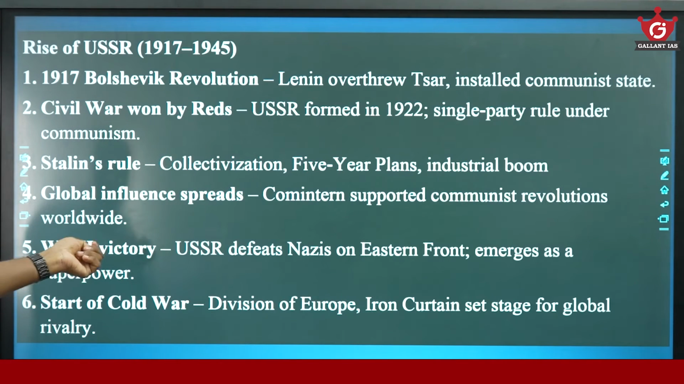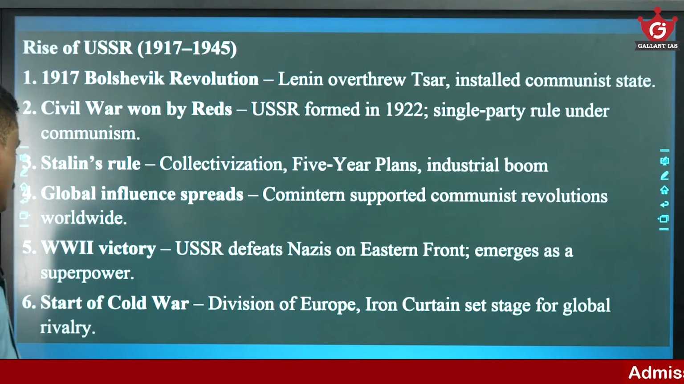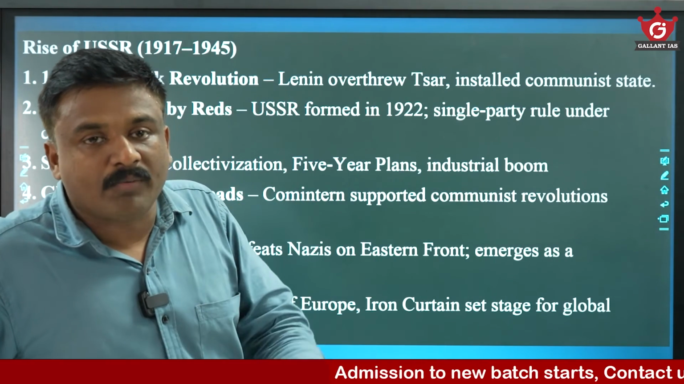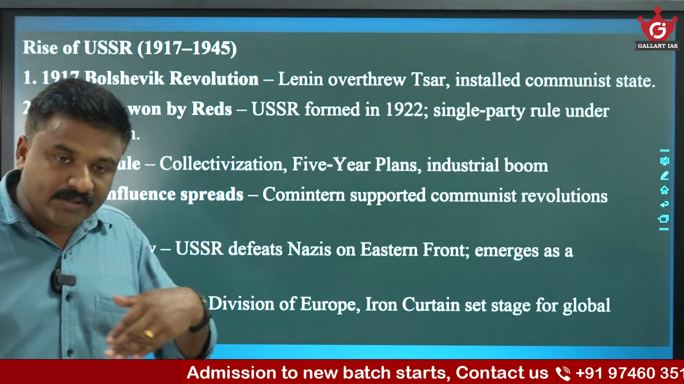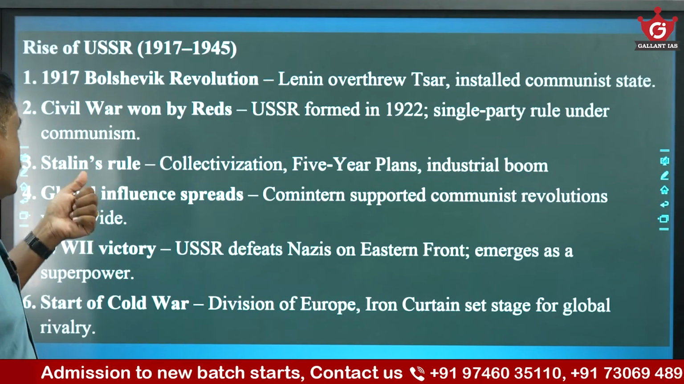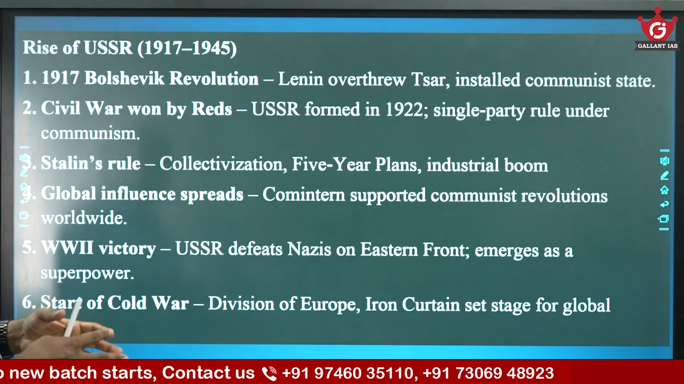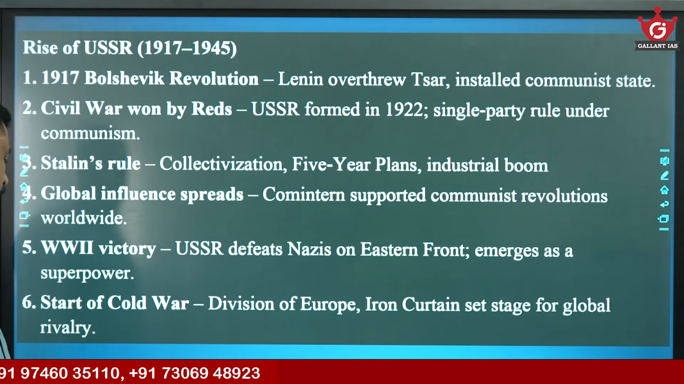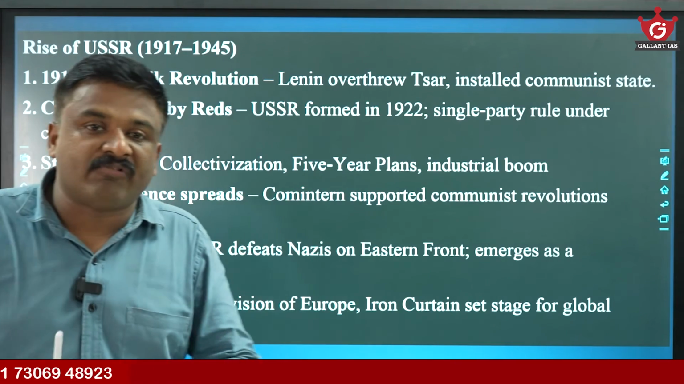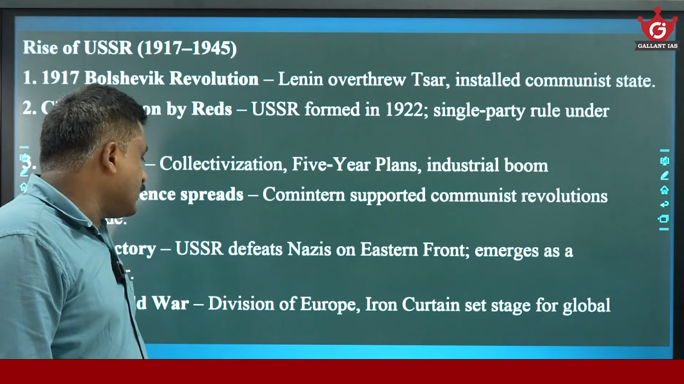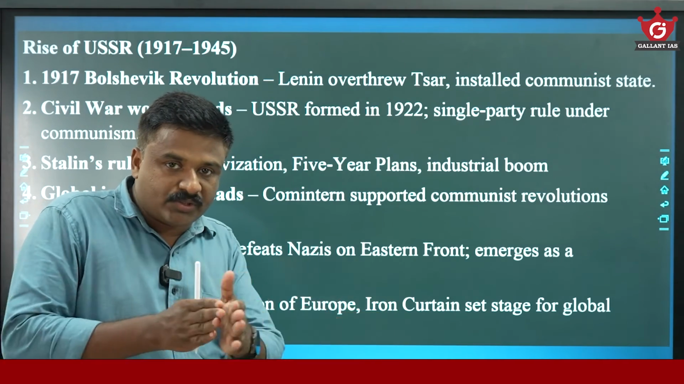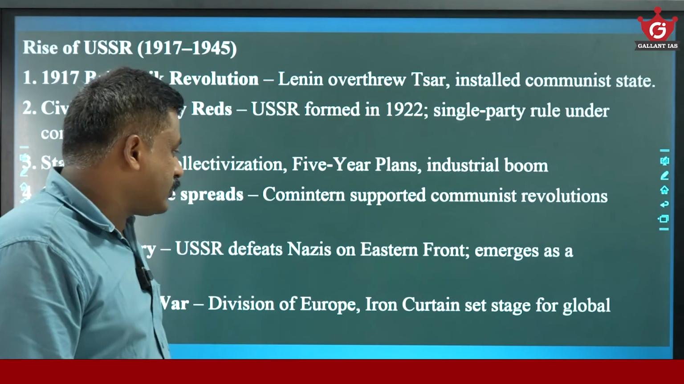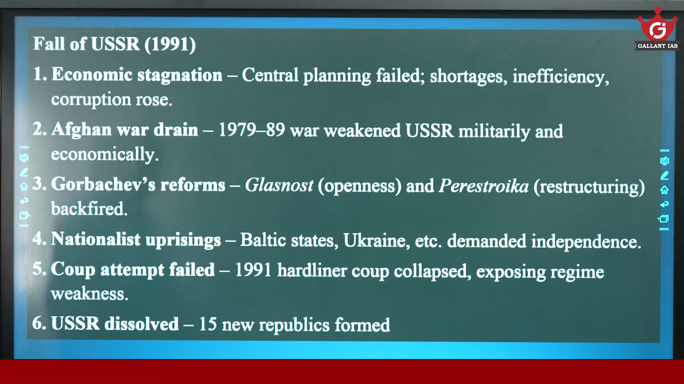Then World War II victory. USSR defeats Nazis on the Eastern Front, emerges as superpower, start of Cold War, division of Europe. So gradually, once the communist government was established, 5-year plans implemented, industrialization happened, the Soviet Union established itself as a superpower. It even defeated the Germans, the Nazis, on the Eastern Front, and finally the Cold War, which is an ideological war between capitalism and communism. Division of Europe, Iron Curtain. There was a capitalist bloc and a socialist bloc. That set the stage for global rivalry.